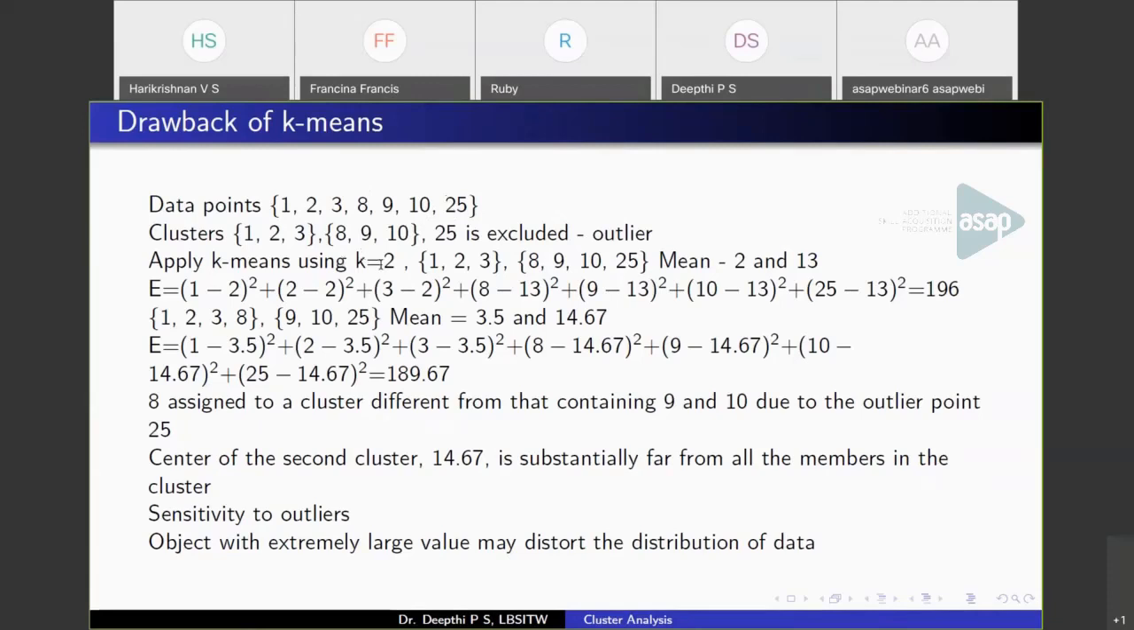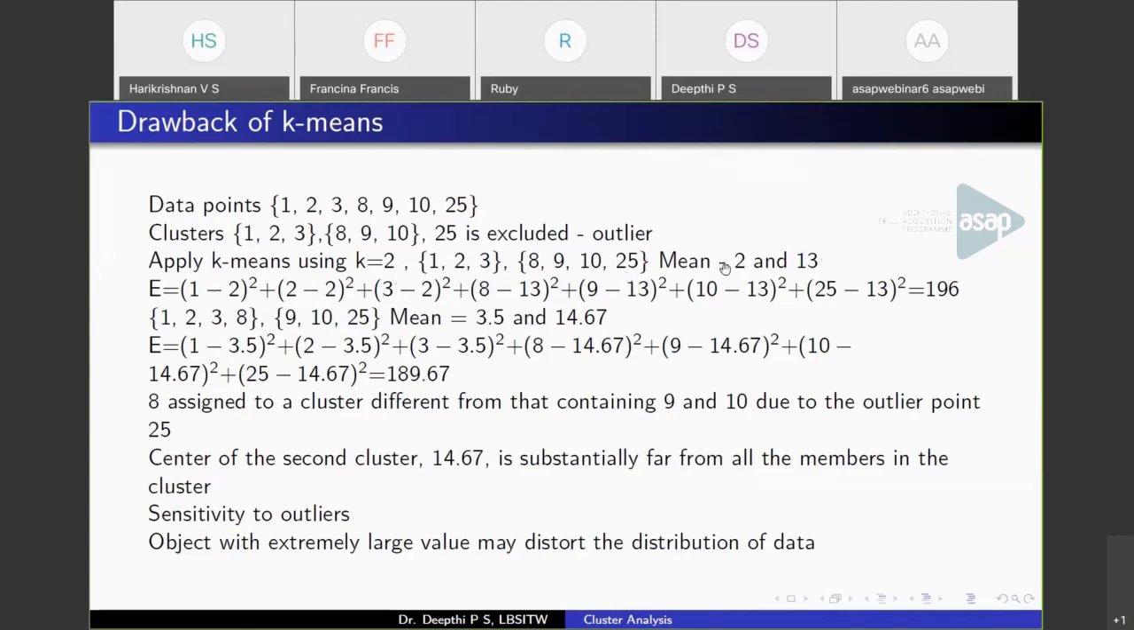So I'm applying k-means by setting k equal to 2. Suppose I'm getting the partition like this: 1, 2, 3 in one cluster, and 8, 9, 10, 25 in another cluster. So the mean, the cluster centroid, will be 2, that is 1 plus 2 plus 3 by 3, that is 6 by 3, which is 2. And adding these points together and dividing by 4, you'll get the mean like this, 13. Okay, so now take the squared error, that is, the distance of data points in cluster 1 to mean 2, and the distance of data points in this cluster to mean 13.